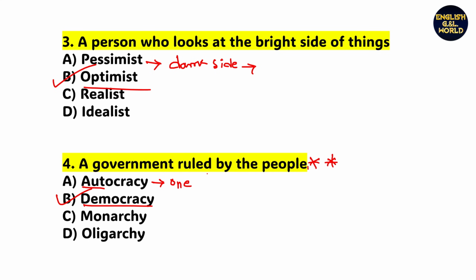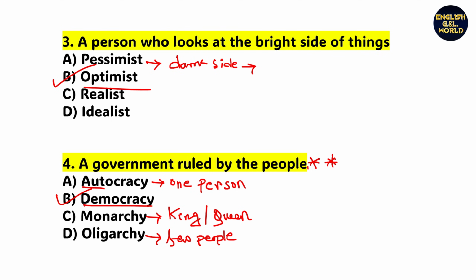A government by only one person is called autocracy, like China, North Korea. Monarchy means a government by a king or queen. Oligarchy means a government by a few people.